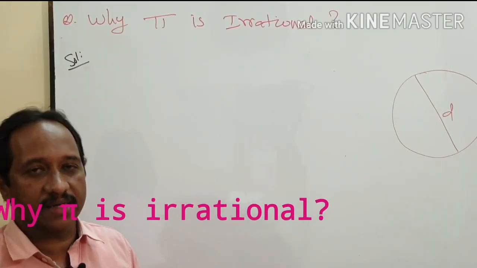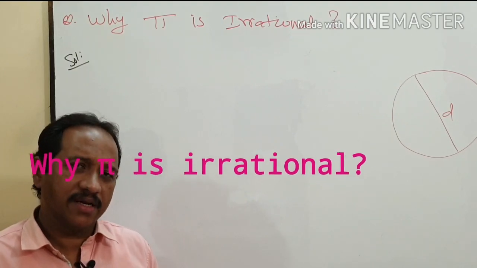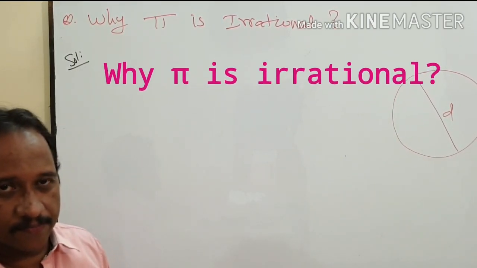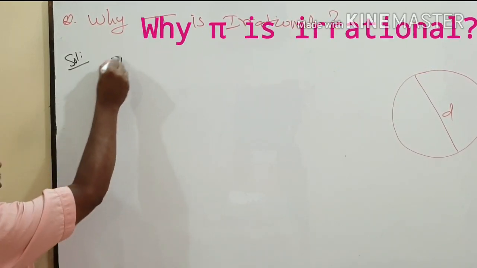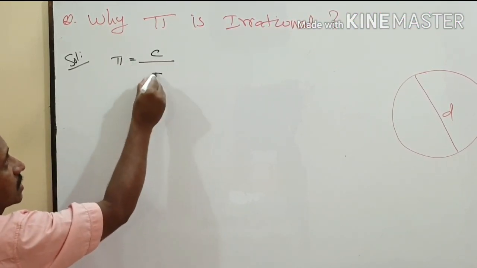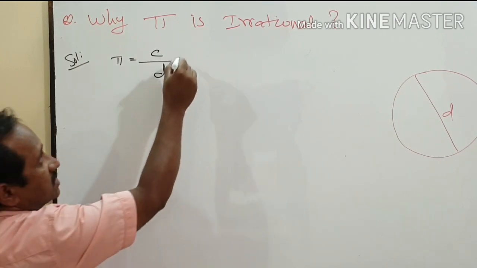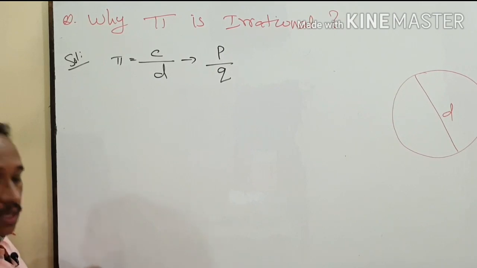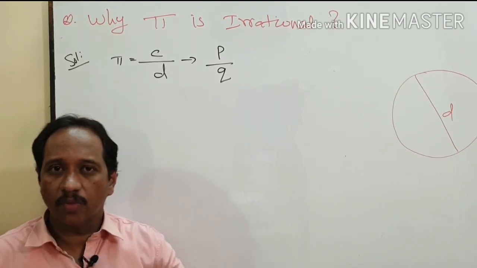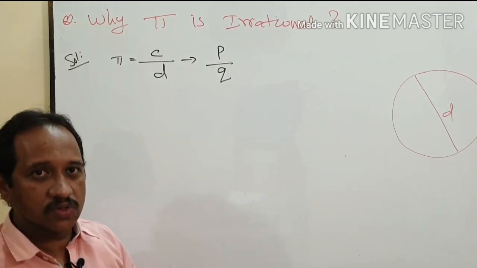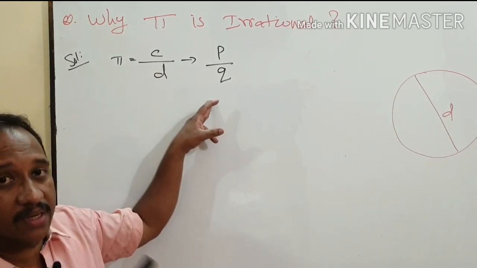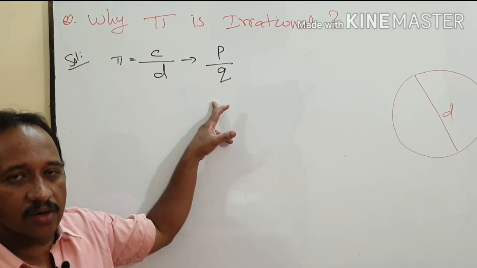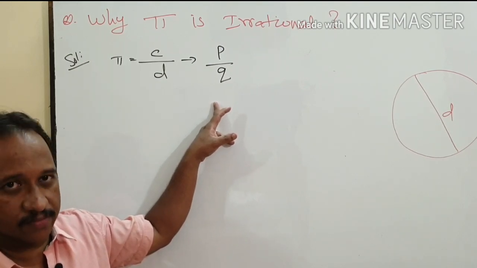Why is pi irrational? Pi is defined as the ratio of the circumference of a circle to the diameter. That is, pi is equal to circumference of a circle by diameter, which appears to be in the form of p by q. Any number which can be written in the form of p by q is rational. So, pi also should be rational, but pi is irrational. Why such a contradiction? That is our question.